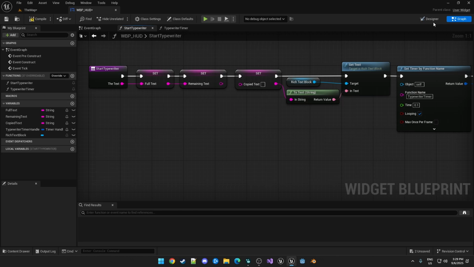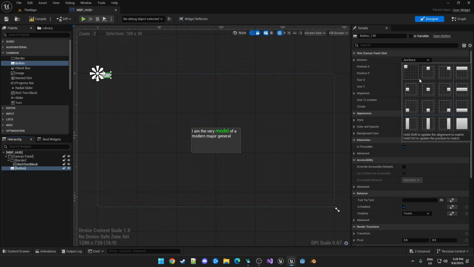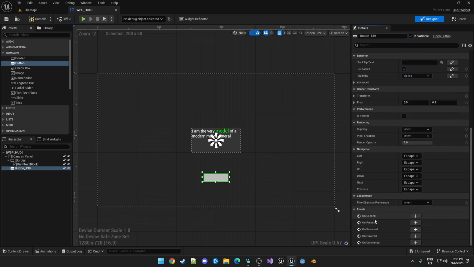And with that done, I need to go back here as well, and we just want to add a button to the canvas panel. Similarly, I'm just going to Shift and Control, click the center here, and then move it down 300. And we'll just make the button bigger for convenience, so double size. Now we're just creating this button so that we can add some interaction. And so I need to make it a variable just so that we can then add an on-click event.